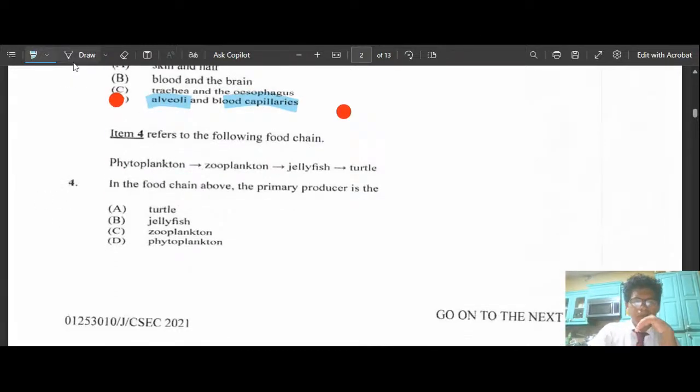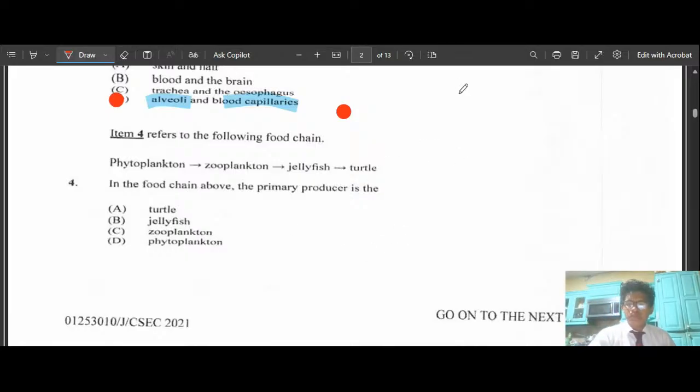Now four. In the food chain above, the primary producer is: we have the phytoplankton, the zooplankton, and the jellyfish and the turtle. What is the primary producer? The primary producer is basically the thing that starts off, the first stage within the food chain.